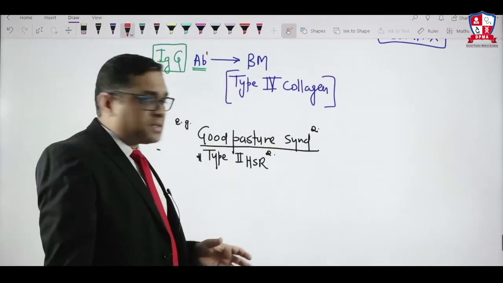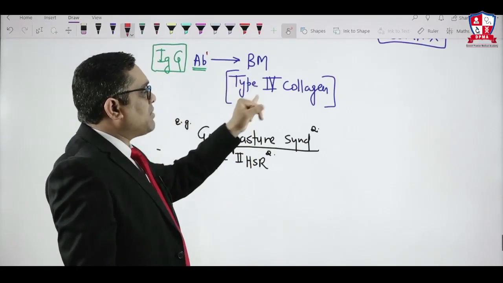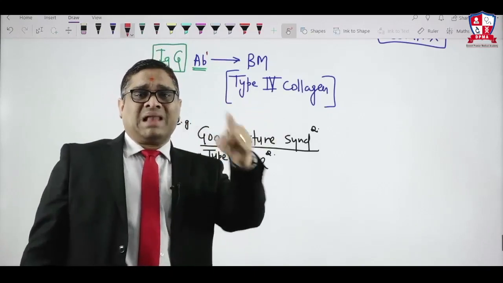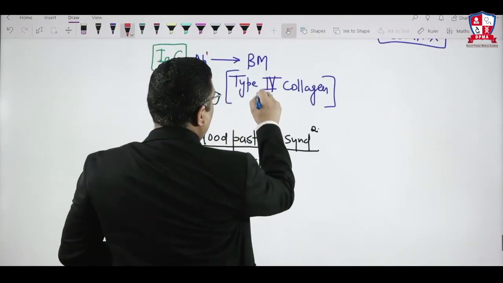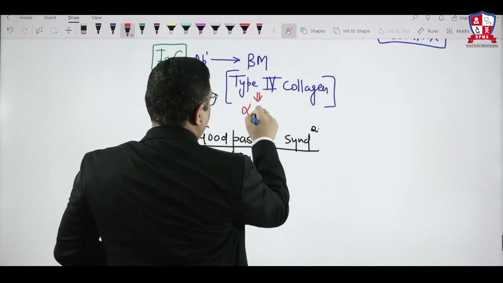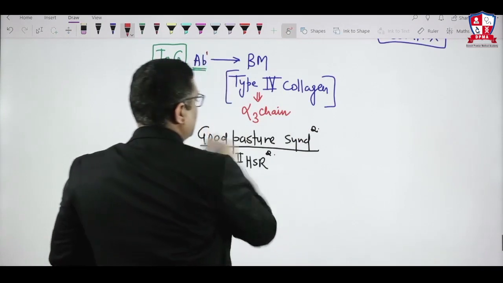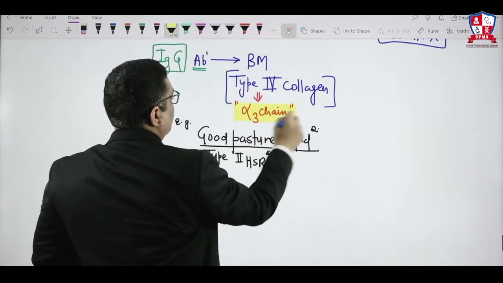Now the question is, in Goodpasture syndrome, antibodies are targeting the basement membrane type 4 collagen, but which non-collagenous chain? Alpha 3, alpha 4 or alpha 5? That was another question. So here, type 4 collagen and alpha 3 chain. The non-collagenous part of the collagen is the alpha 3 chain. So this point we need to keep in mind for future exams.